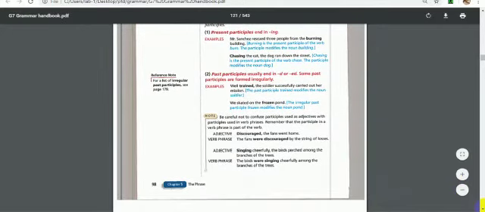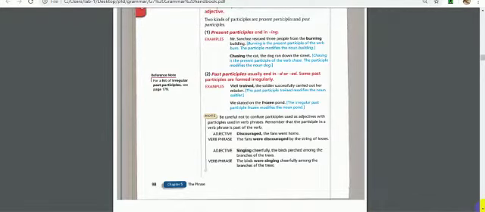Be careful not to confuse participles used as adjectives only, as I'm telling you, with participles used in verb phrases. So we can be confused. I need to ask myself, this participle ended with ing or ed, is it working as a verb or is it working as an adjective? Guys, if it's a verb, it must have a subject. There is no verb without a subject. So if there is no subject, it means it is a participle. That's number one. Number two, it is individually taken and it has the function of modifying another noun.